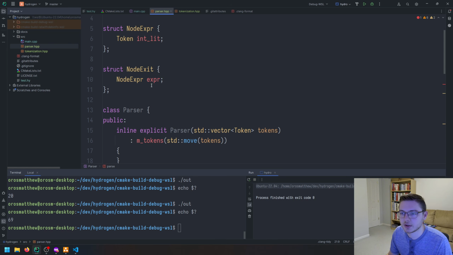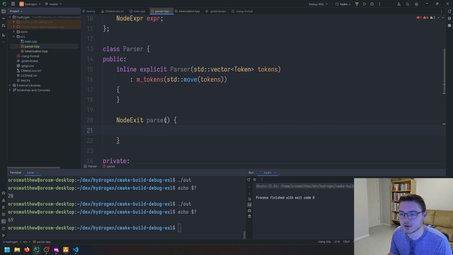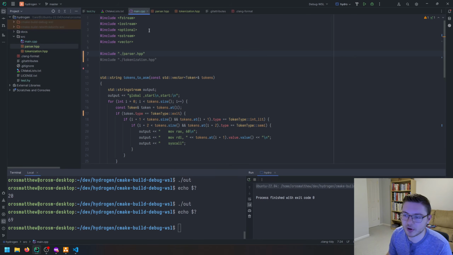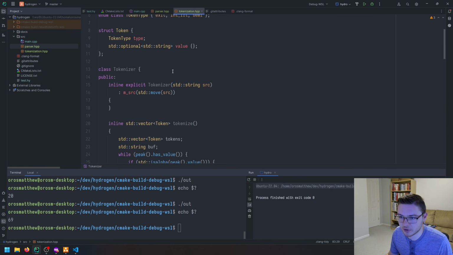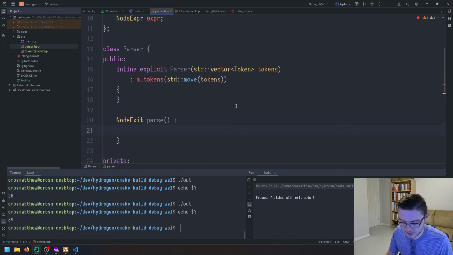All right, and then. Yeah, so that all works. So inside of our main, we don't have a parser yet. Okay, so we need to actually do our parsing. So this is going to pretty much work the same way as our tokenizer, where we will keep peeking tokens until there aren't any left.